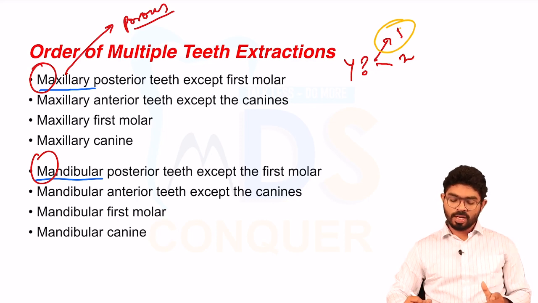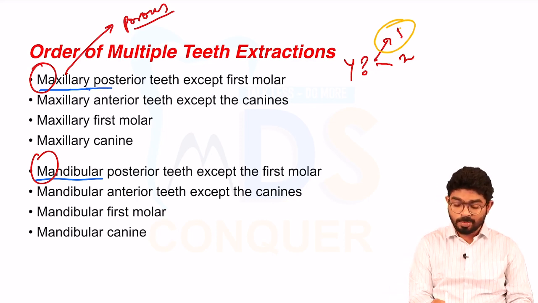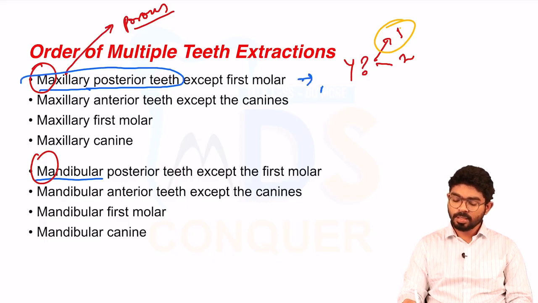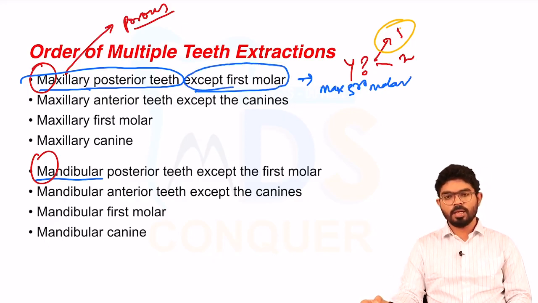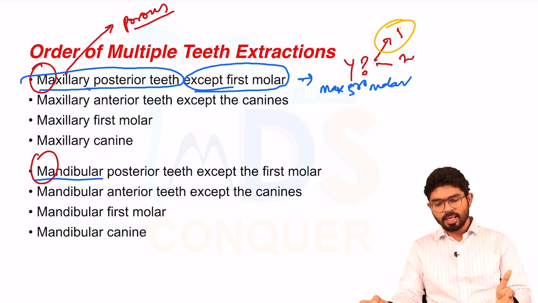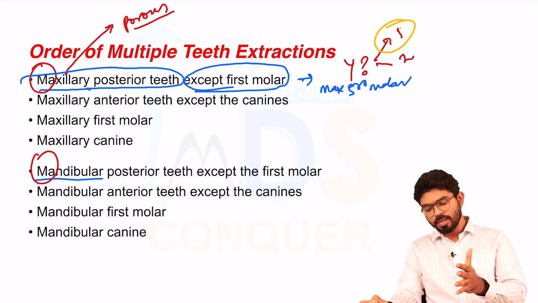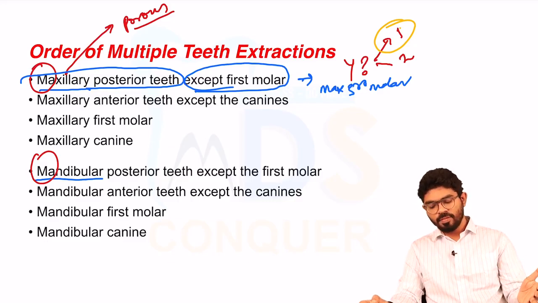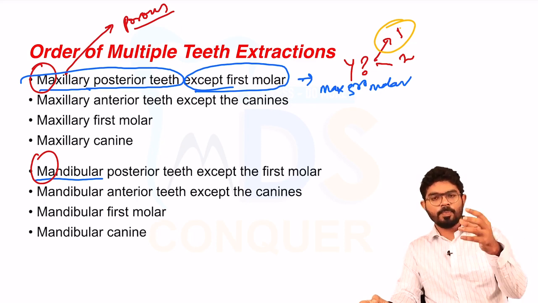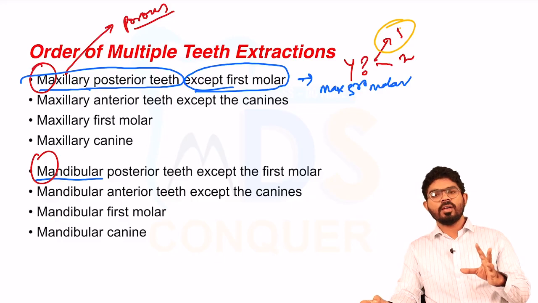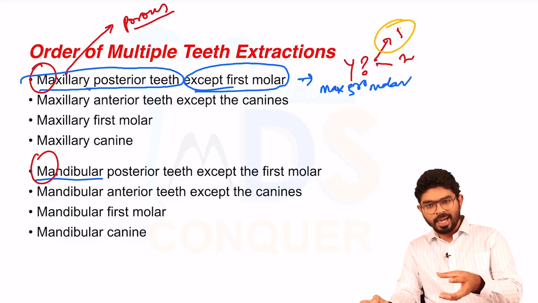So the first tooth that you have to extract is the maxillary posterior-most tooth, that is the maxillary third molar, if present, except the first molar. So first you have to extract third, second, then leave the first molar, then go for your premolars, then extract the first molar. So that's the sequence that you have to maintain. First you go for the maxillary posterior teeth, except the first molar, followed by the mandibular anterior teeth, except the canine.